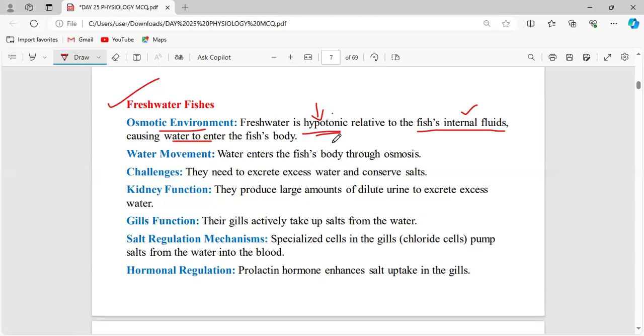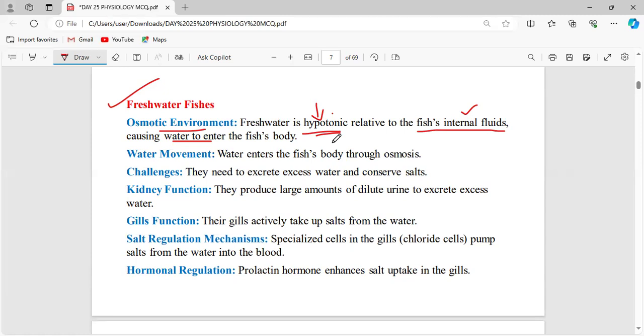It is deficient in some fluid, and it has to take it from the hypertonic solution. So the external environment here is hypertonic, and the internal body of the fish is hypotonic. In the process of osmosis, the movement of fluids or water is always from higher concentration to lower concentration.